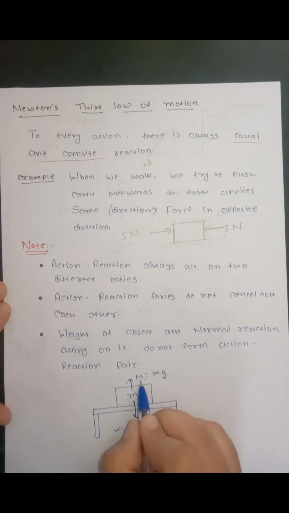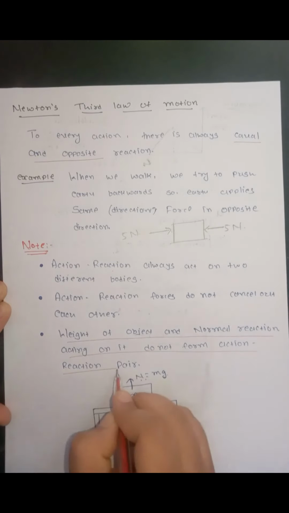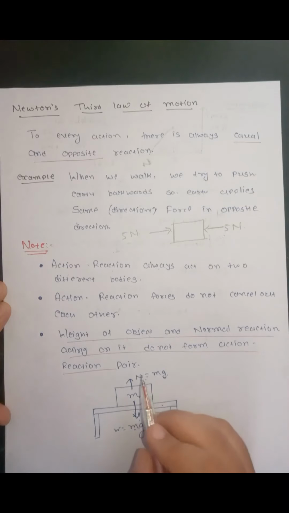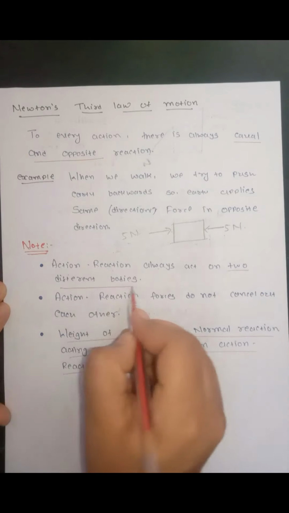So basically these two forces are acting on the same object, so they do not form an action-reaction pair. So the condition to form an action-reaction pair is that they must act on two different bodies.